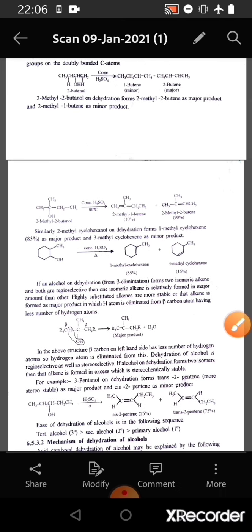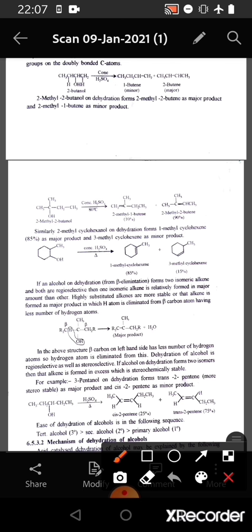If an alcohol on dehydration by beta elimination forms 2 isomeric alkenes and both are regioselective, then one isomeric alkene is formed in a major amount relative to the other. Highly substituted alkenes are more stable, so that alkene is formed as major product in which the hydrogen atom is eliminated from the beta carbon atom having fewer hydrogen atoms.